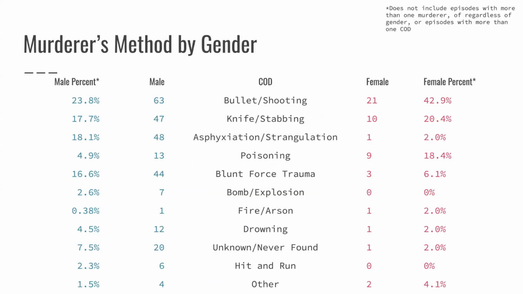This is some data that I found very interesting. I thought to make this because I was reading my AP Psych textbook and it was talking about how generally men are more aggressive than women. And so I thought, well, what if I find the cause of death by the gender of the murderer? And so that's what this chart is.